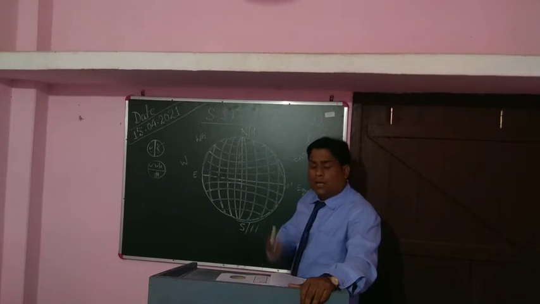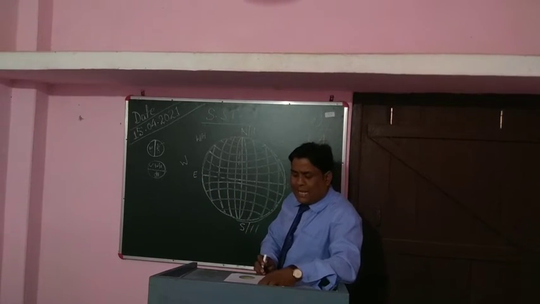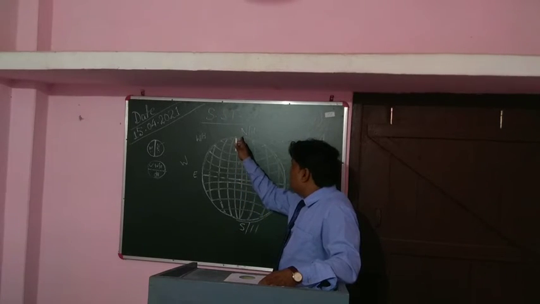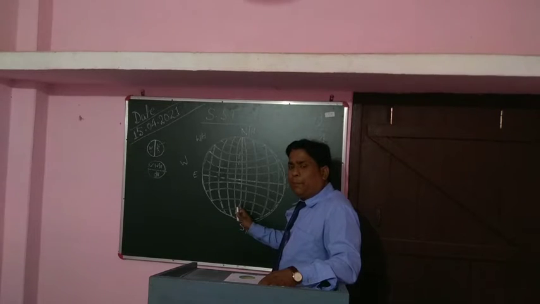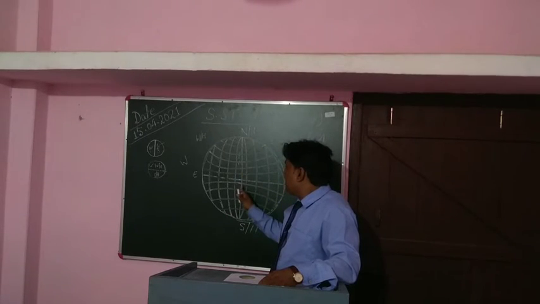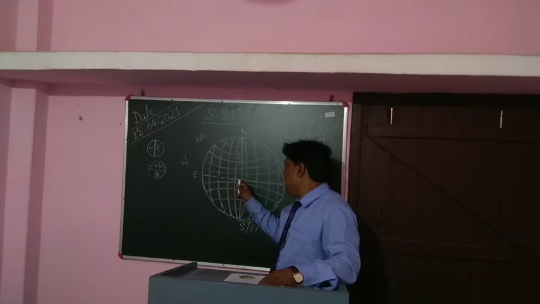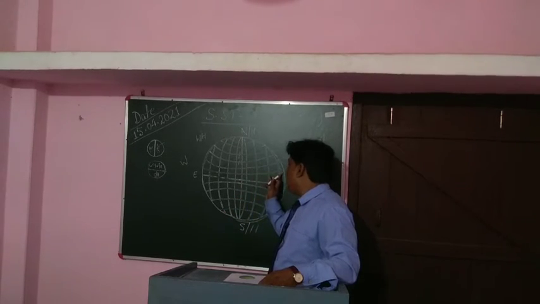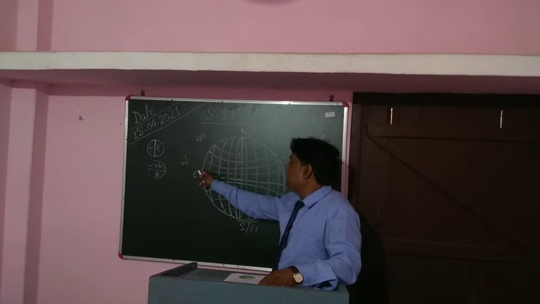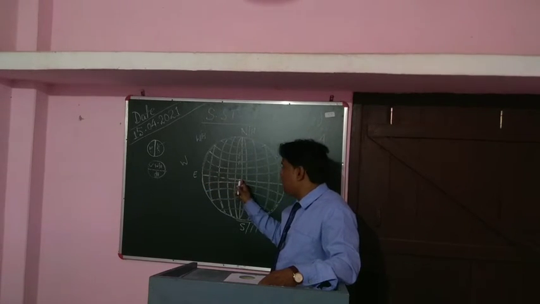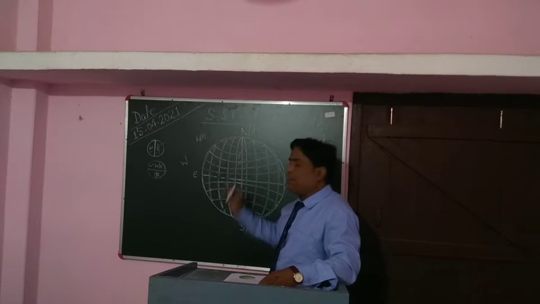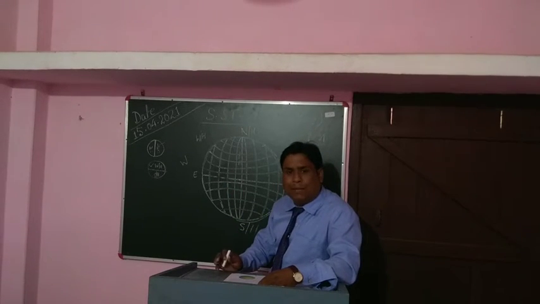So what the developers have done is that they have taken this prime meridian which passes through London, which passes through a place known as Greenwich. It is located near London in Britain. Got my point? So this will be the standard time. This is known as Greenwich Mean Time. This is the standard line of meridian. So this part of the world has to follow this time. This part of the world has to follow this time only. So all of them are having equal timing or standard timing.